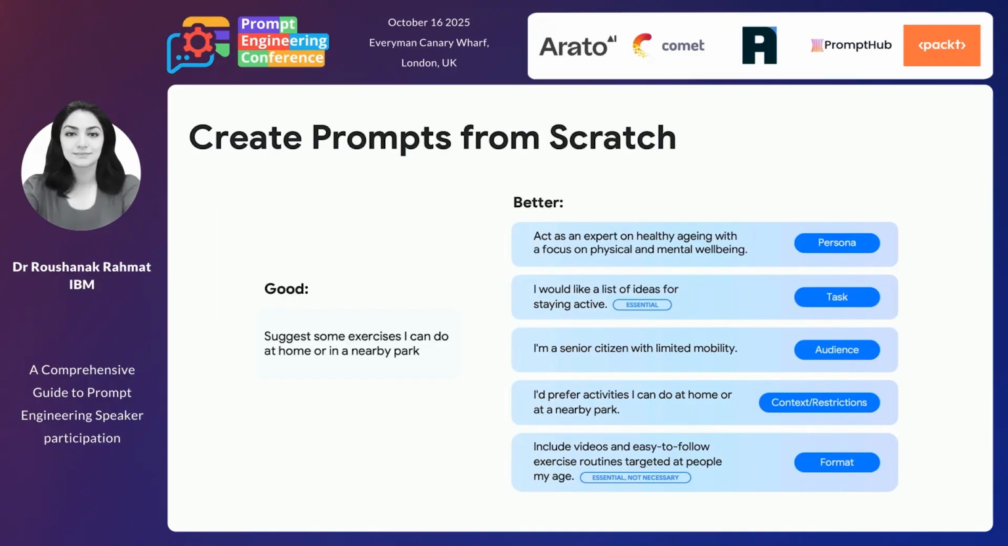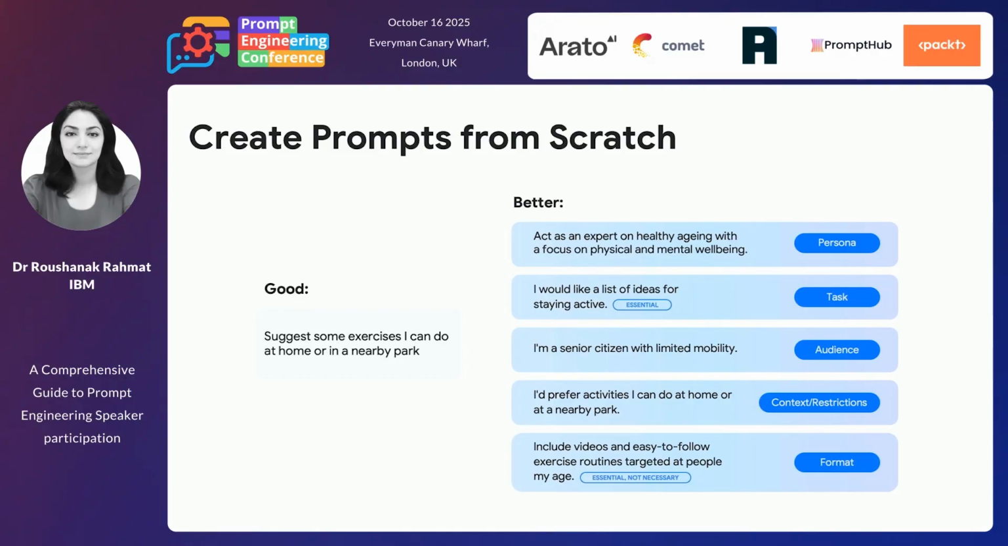This is an example of a prompt. Myself, to be honest, most of the time when it comes to my daily use with ChatGPT or Gemini, I just use something simple. But of course, as I keep saying, when it comes to bigger problems, when it comes to production, when we want a specific type of answer, we can improve this prompt of, for example, suggest some exercises I can do at home or in a nearby park.